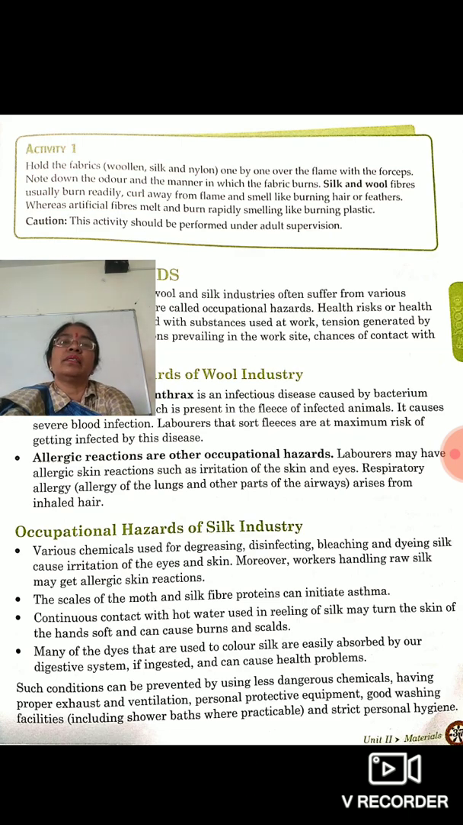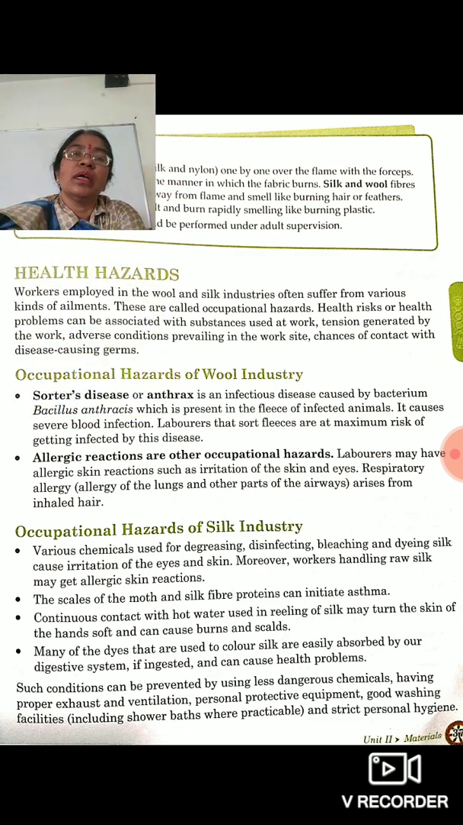Now, some health hazards. In different factories or industrial areas, there are some health problems that cause harm to the workers. Such health problems related to a particular profession or industry are known as occupational hazards. So, the wool industry also has two major problems. First is sawdust disease and the second is allergic reactions.